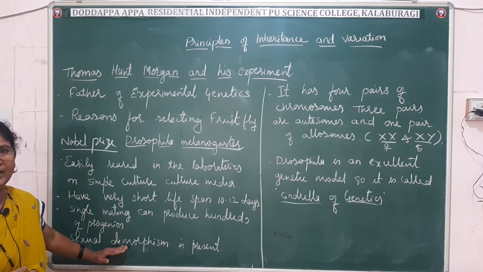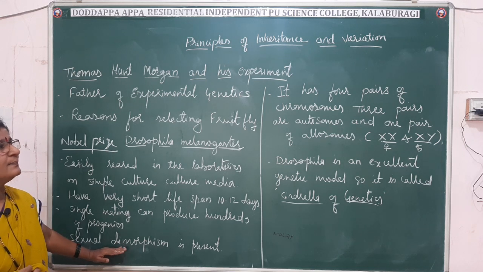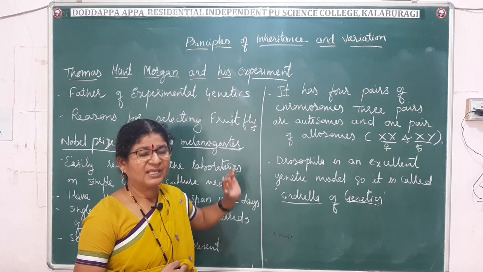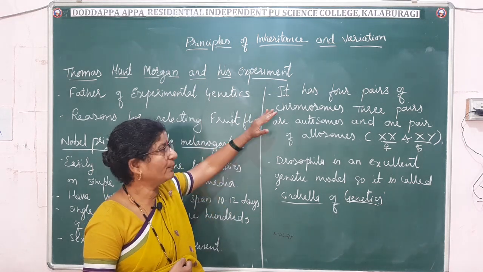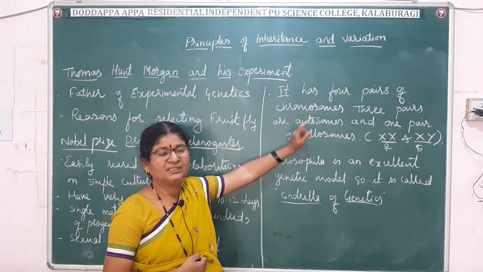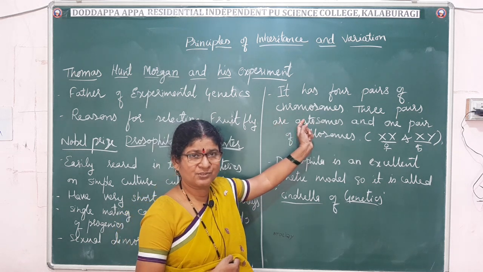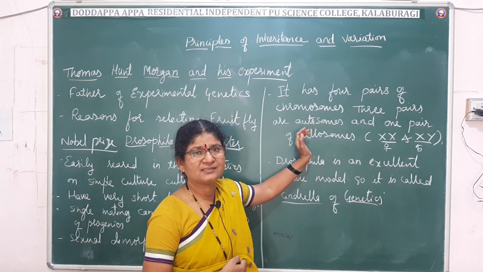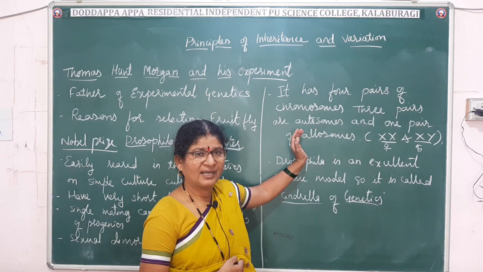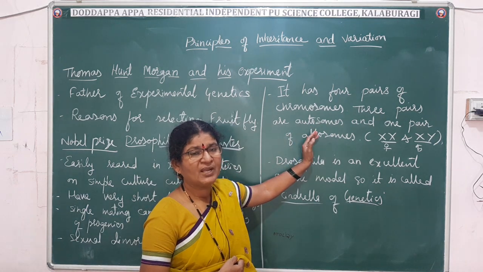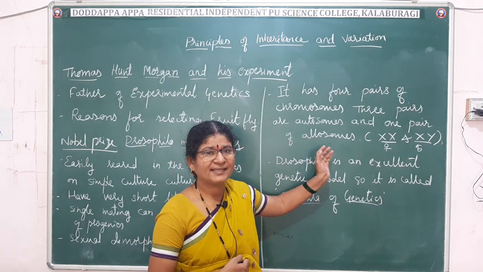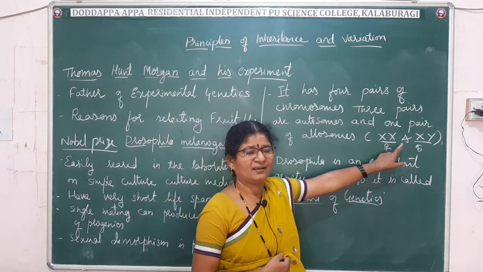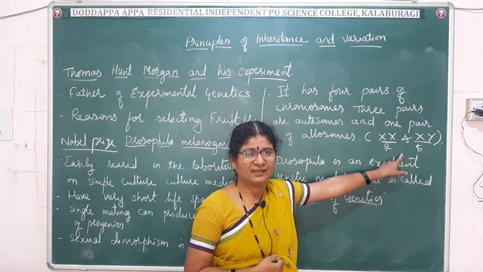We can identify male and female, and it has only 4 pairs of chromosomes. Among them, 3 pairs are autosomes, which control the body characters, and 1 pair is allosome. A pair of allosomes are sex chromosomes, and the sexual pattern is the same as that of human beings: XX represents female and XY represents male.